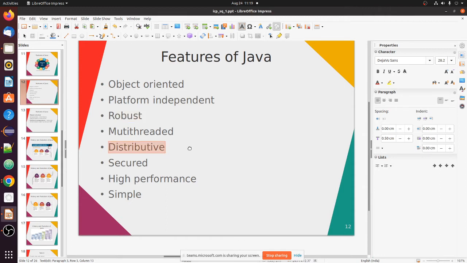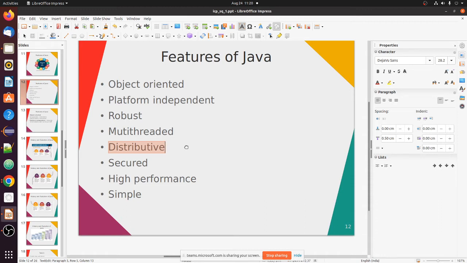It is distributive in nature. What do you mean by distributed computing? You might have heard this word somewhere, or you have already completed BTech, so you might have heard: distributed system, distributed computing, all this. Java's remote method invocation, RMI, helps to compute the algorithm or some logic on different machines at a time.